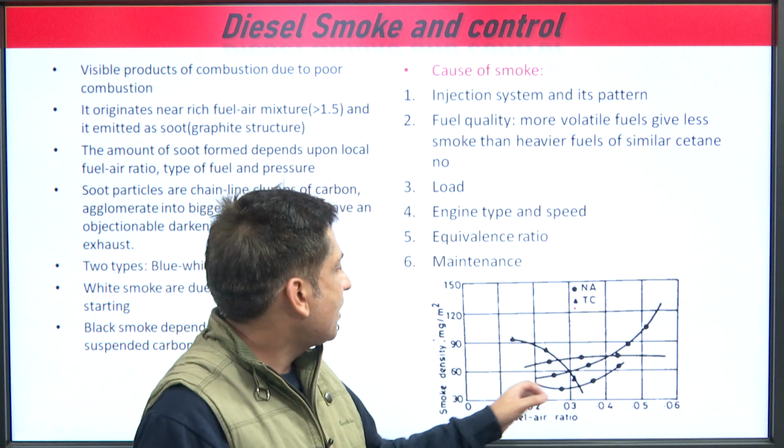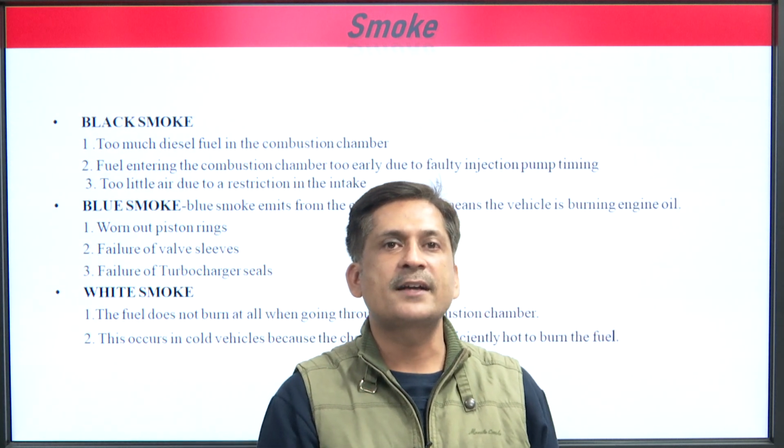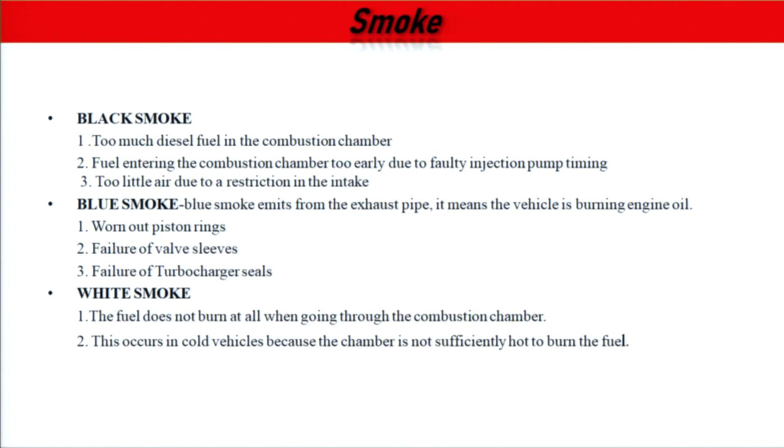So, this pattern is like this for smoke, and this smoke may be black, blue or white smoke, and why it is produced depends upon different conditions.